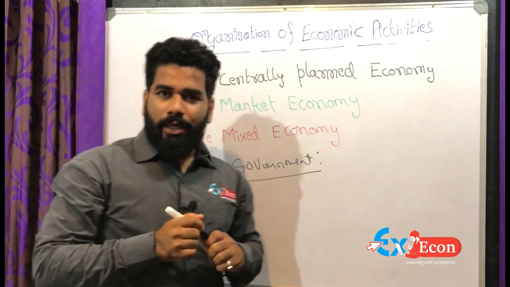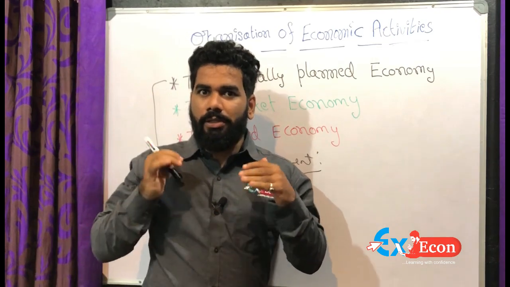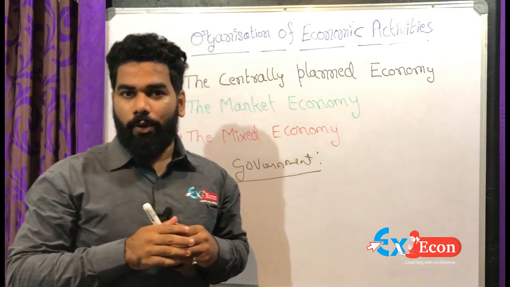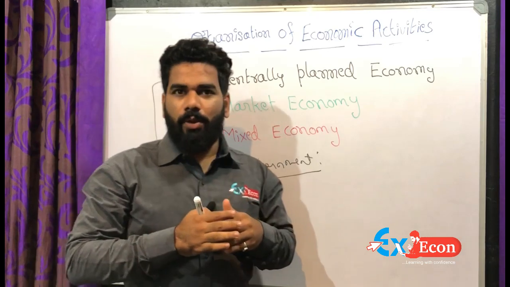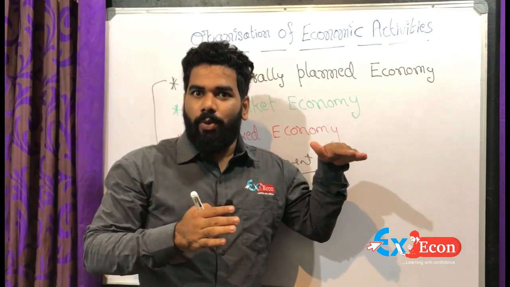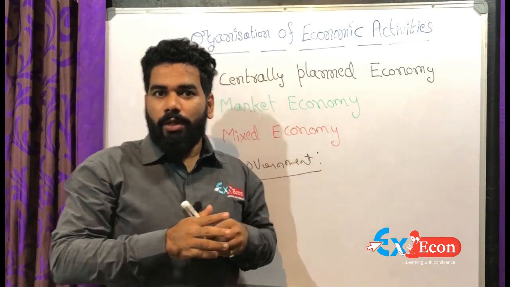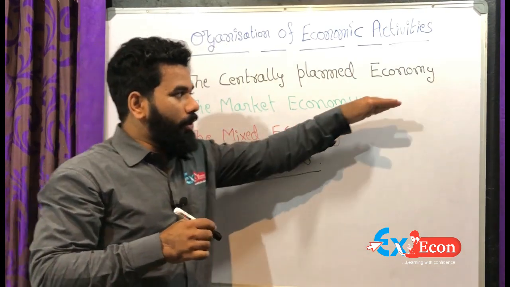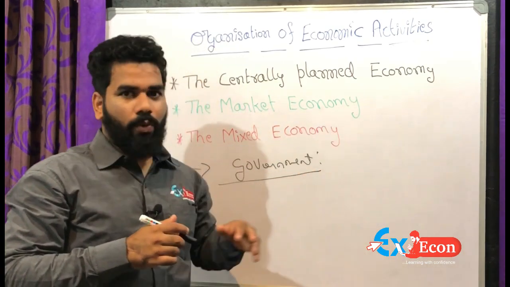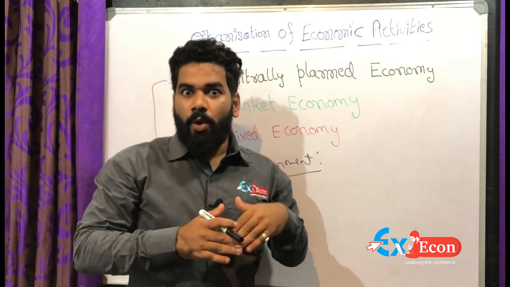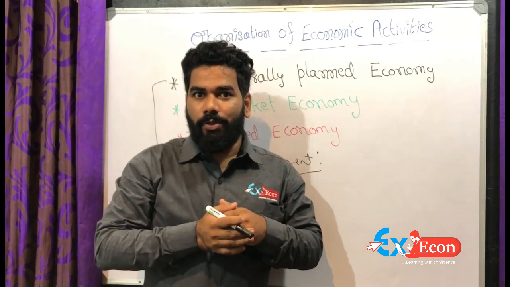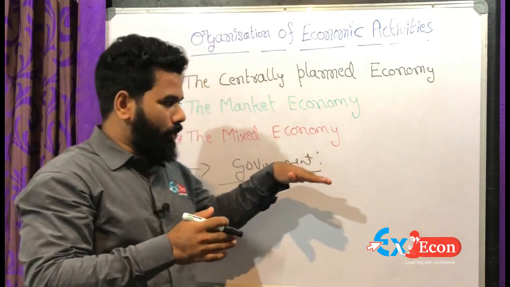All economic decisions means we can take the central problems of an economy: what is produced and in what quantities, how are these goods produced, and for whom are these goods produced. First, what is produced: whichever good is necessary for society, that good the government should produce.